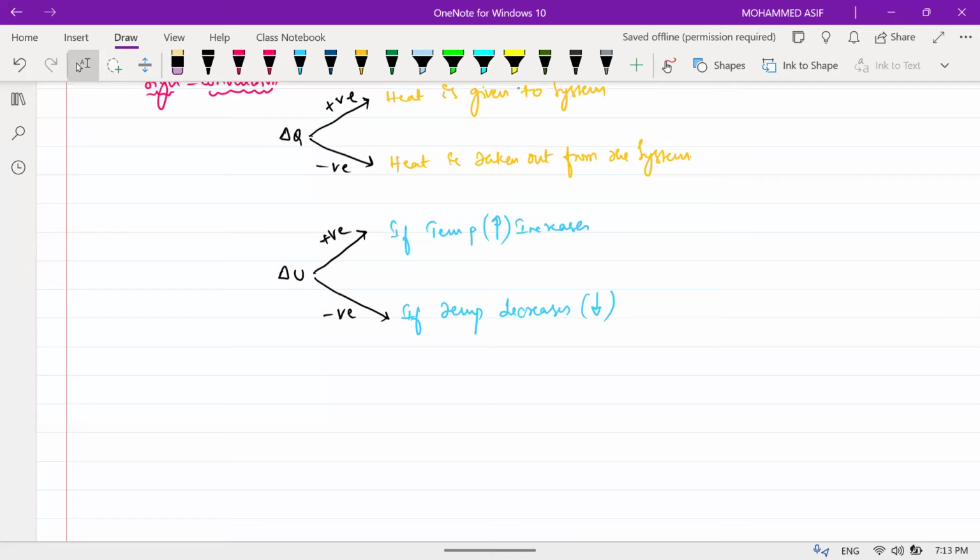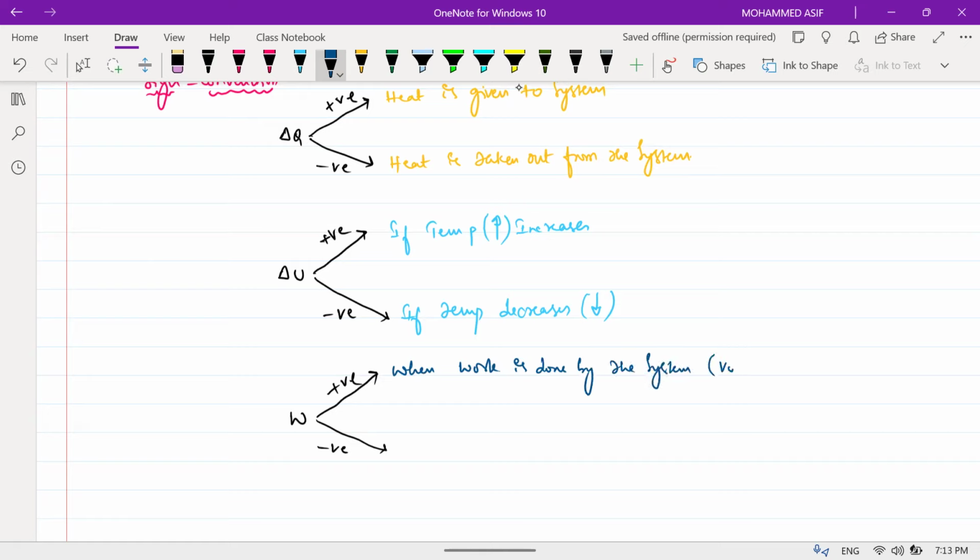Clear? In the same way, work done W can also be positive and work done can also be negative. Work done will depend upon volume, beta. So can I say that when work is done by the system, it will be positive.